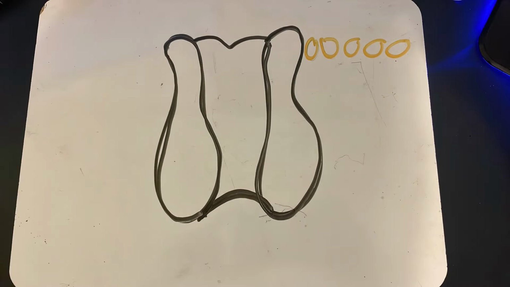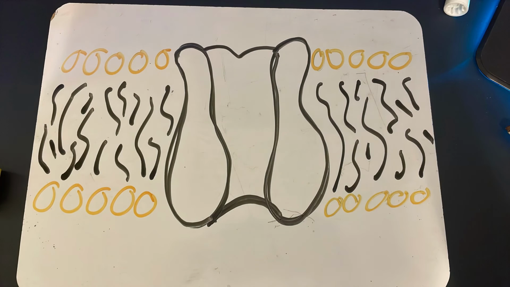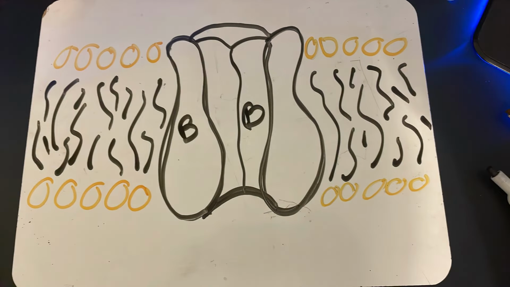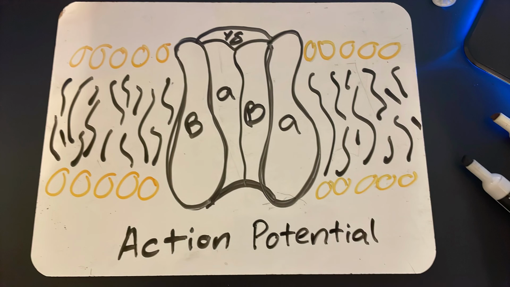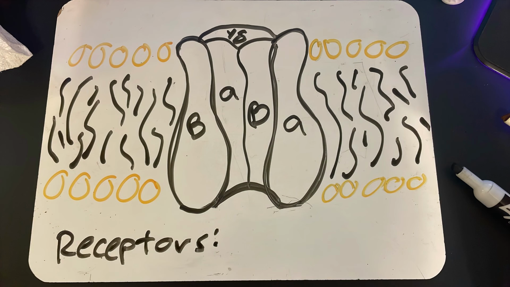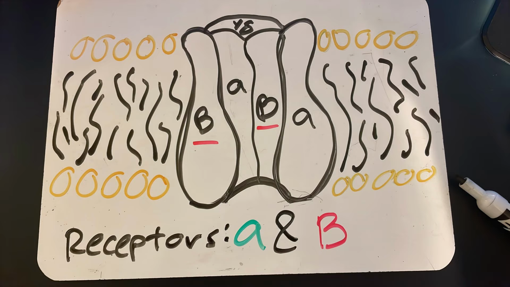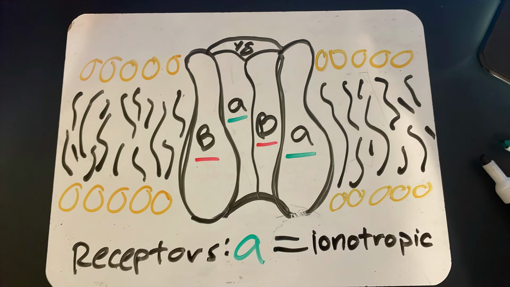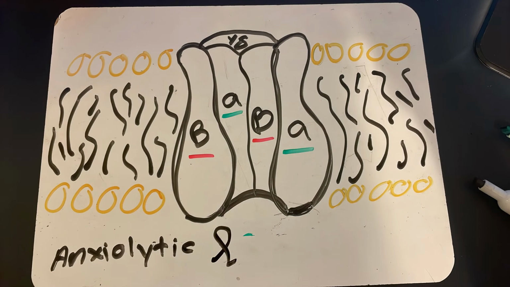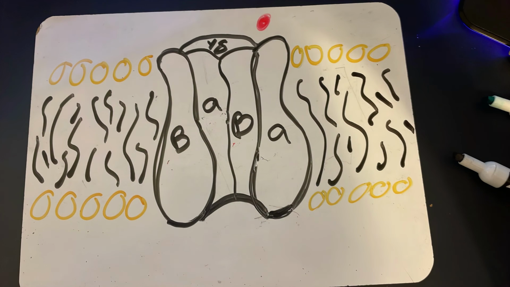What that means is that when GABA reaches and binds with a specific receptor located on a neuron, it reduces the activity level of that neuron and makes it less likely to fire its action potential or release neurotransmitters. The two receptors of GABA are GABA A and GABA B. To focus on the ligand-gated GABA A receptor, GABA A receptors are ionotropic receptors that are the main target of many anxiolytic or hypnotic agents.